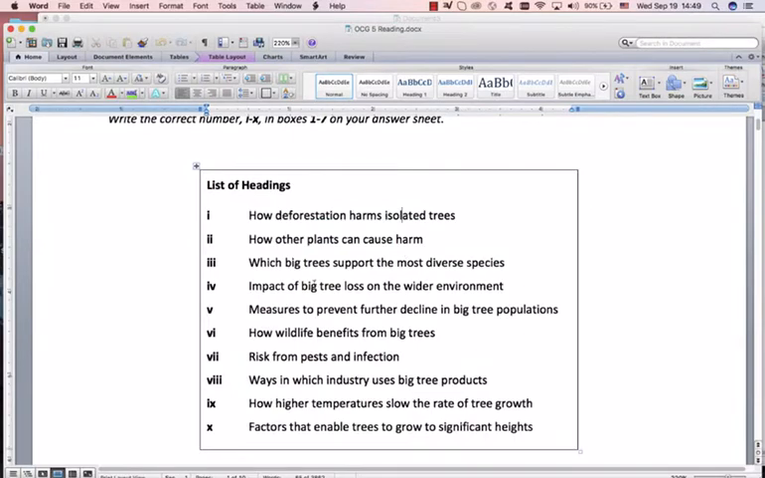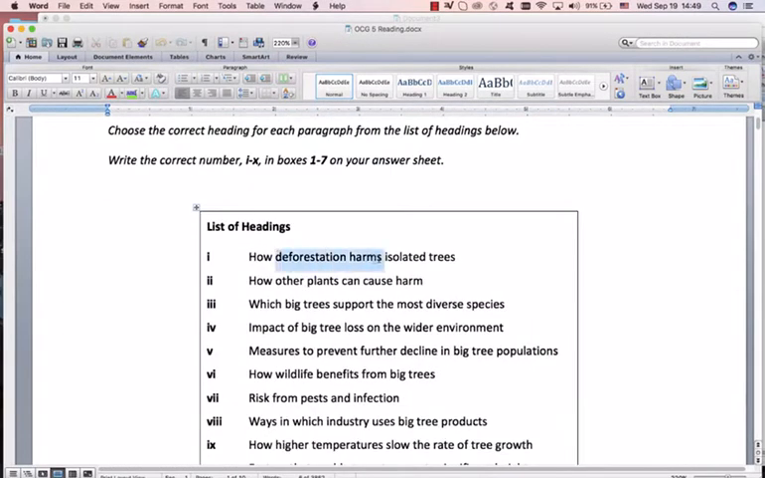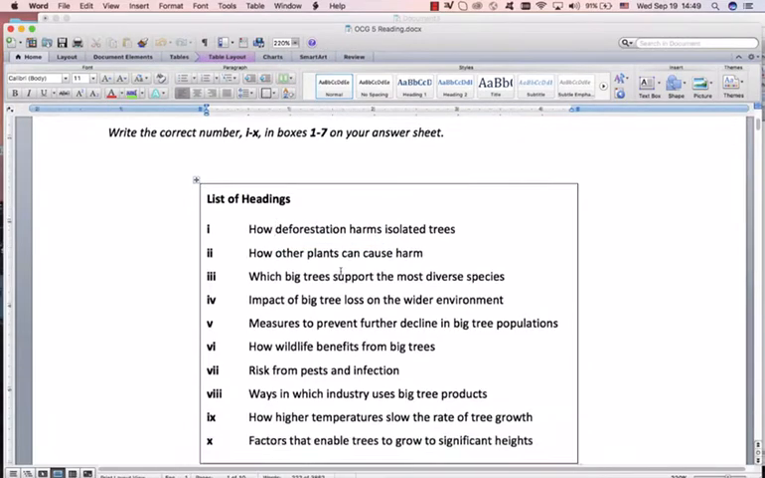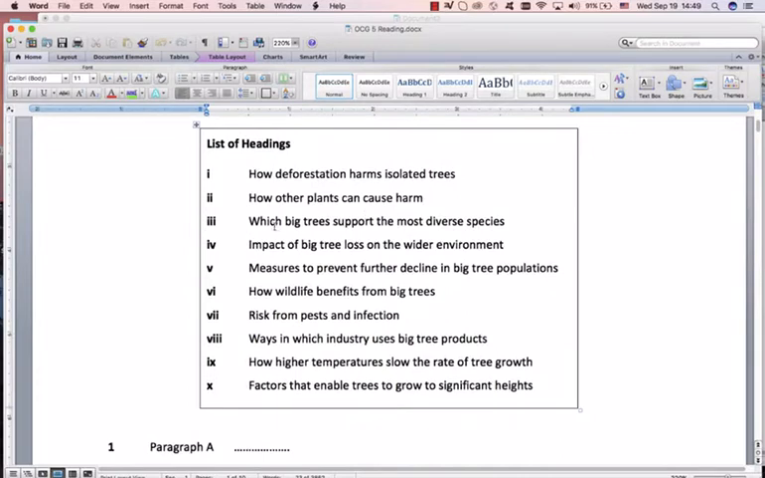Alright, how deforestation harms. Now immediately I want you to remember, often you just need to get a feeling if it's a positive paragraph or a negative paragraph. Are they saying positive things or are they saying negative things? This is positive. They're talking about the importance of big trees to the environment. They're saying that big trees help the environment. This is immediately negative about deforestation. Probably not. How other plants cause harm? No. Also negative. Which big trees support the most diverse species?